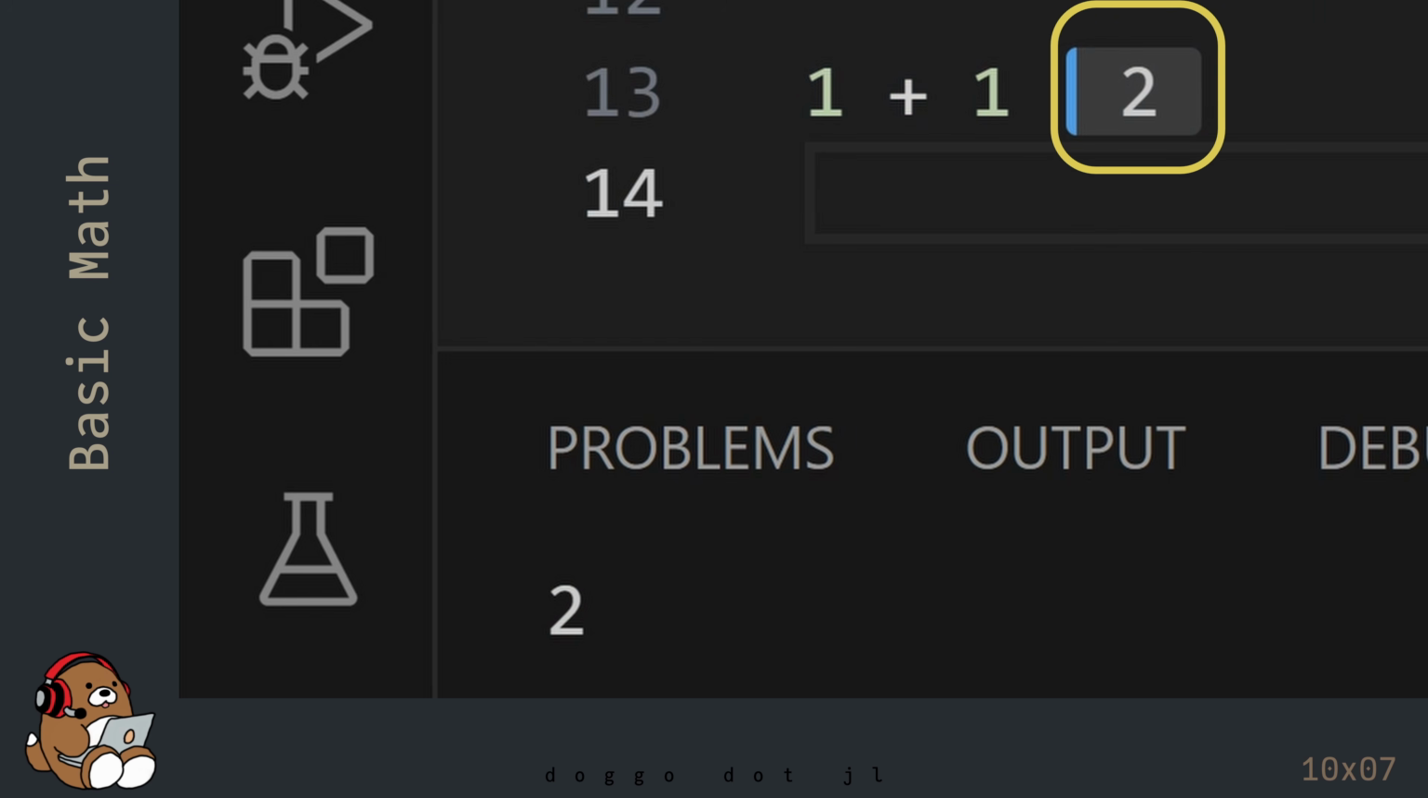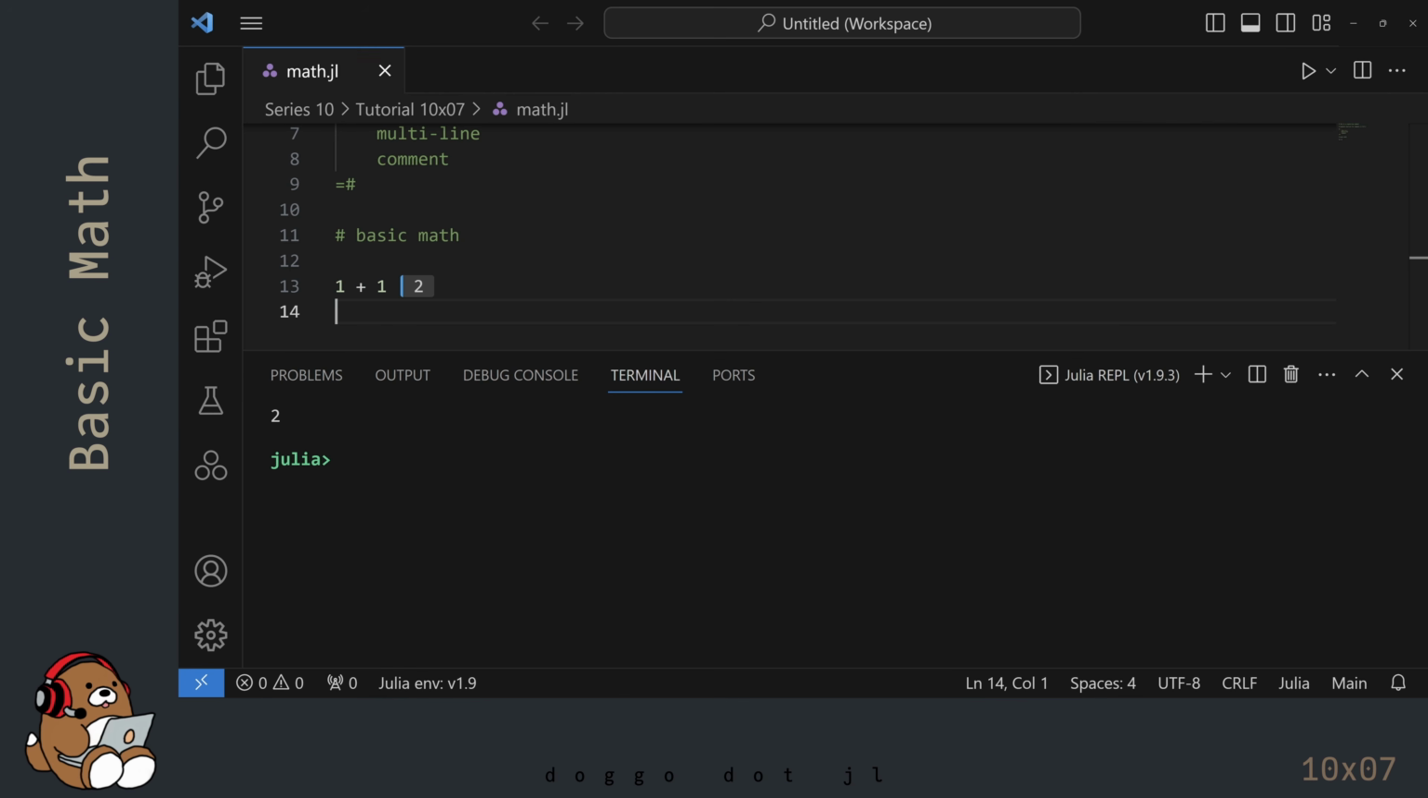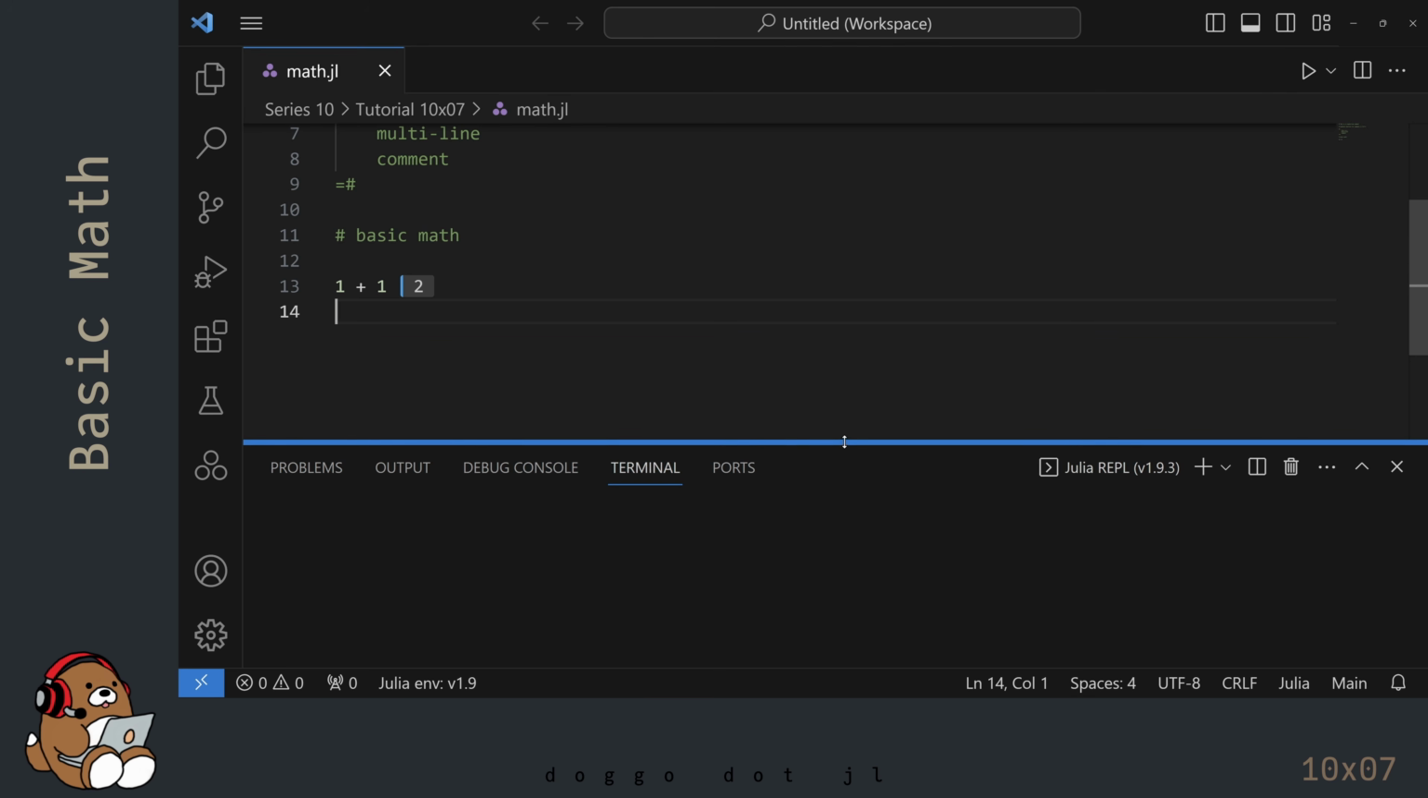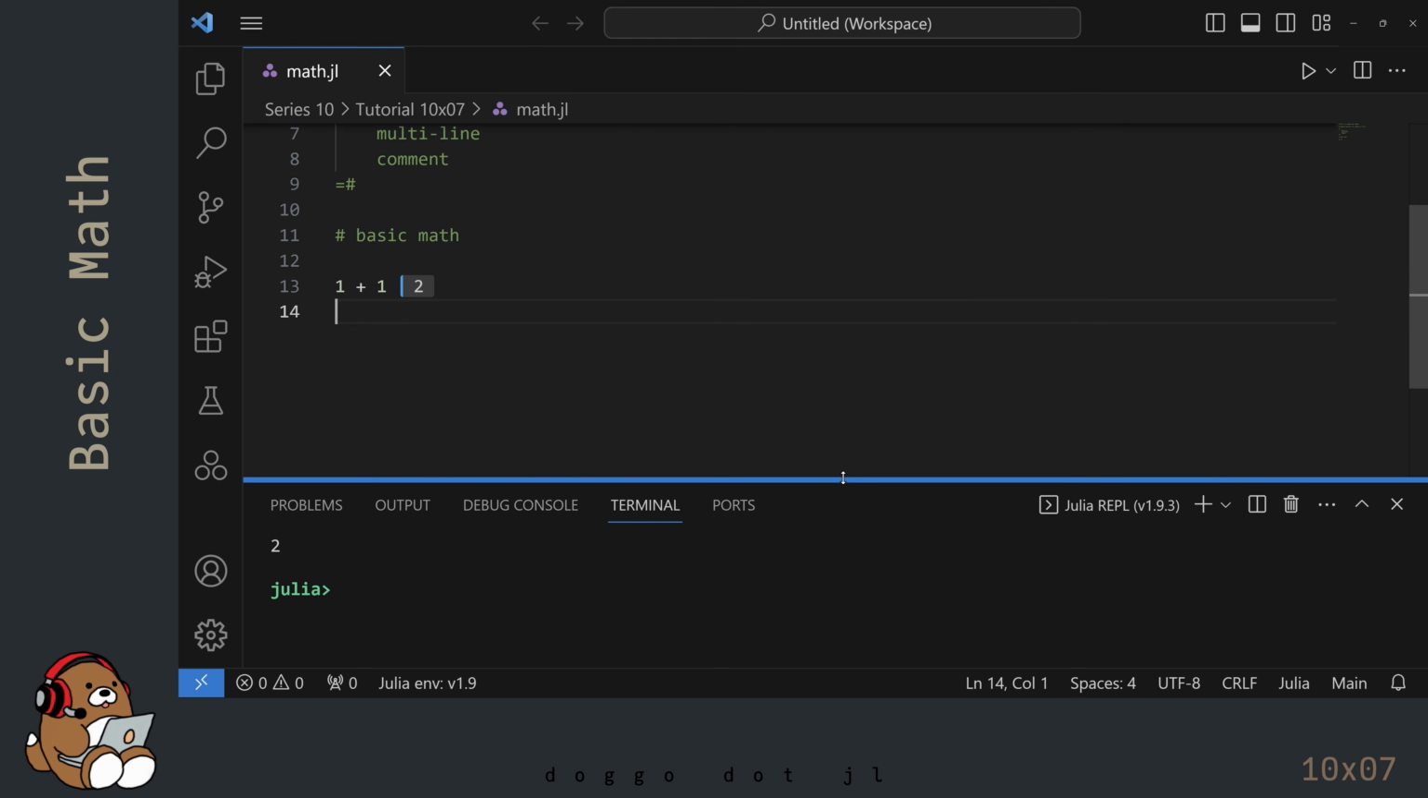Being able to see the result next to your code is one of the convenient features of using Julia in VS Code. For the most part, you won't need to refer to the REPL, but it will continue to run in the background. I'm going to reduce the size of the REPL window by clicking and dragging this horizontal bar. This will give me a little more room to see my code.